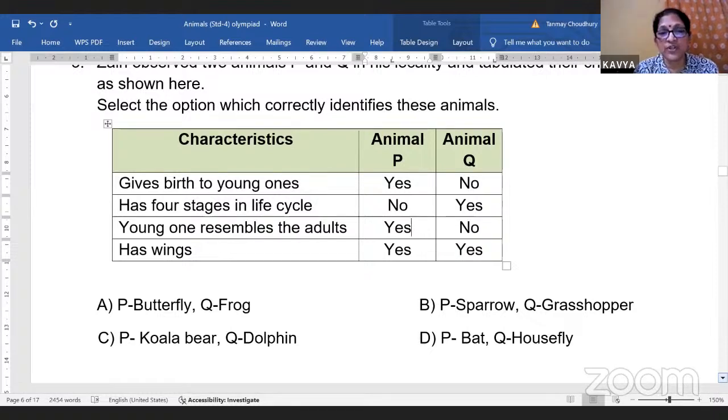It is native to Australia. Okay. Looks like a small bear. Q is dolphin. Dolphin gives birth to young ones. So it cannot be this.